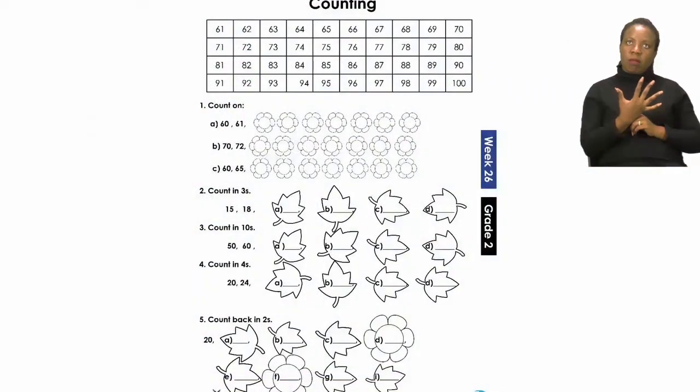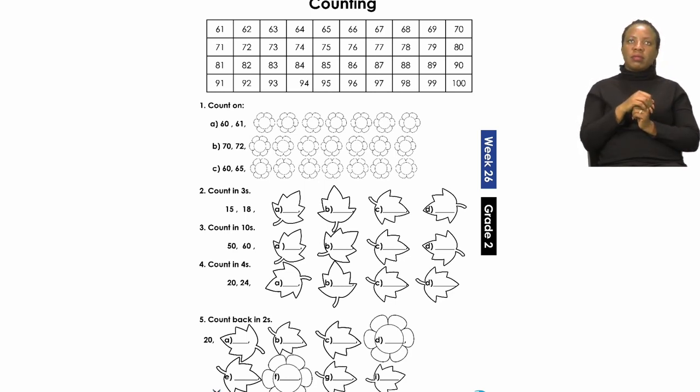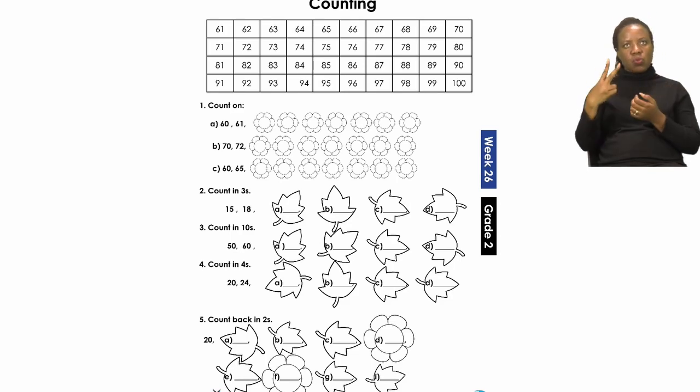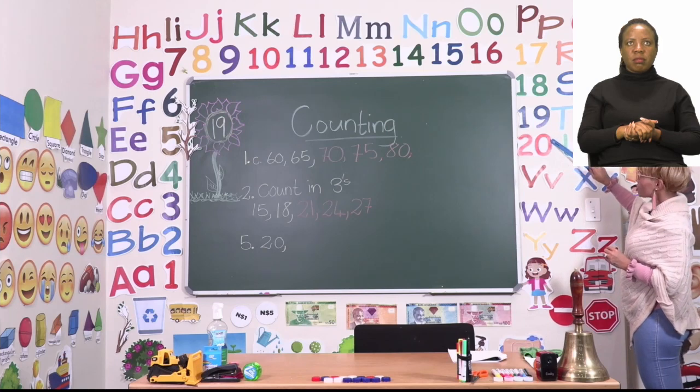Let's quickly turn our booklets back to page 19. At number 5, it says, count back in twos. Now it says there you have to start with the number 20. And if you start with the number 20, you have to count backwards, subtracting 2 every time. Now we have all the numbers on the board here. You will see it starts with 20.